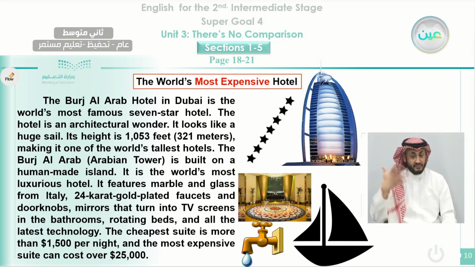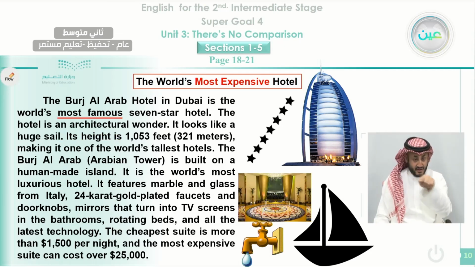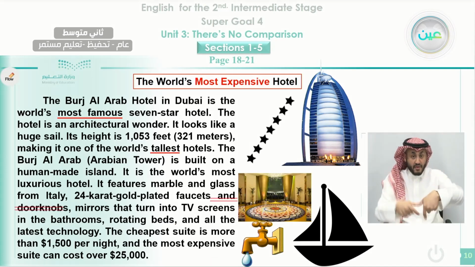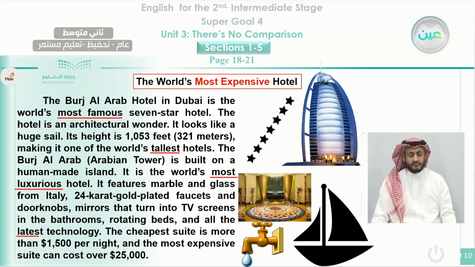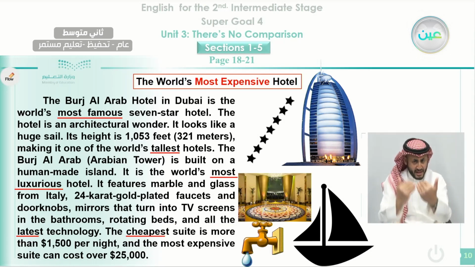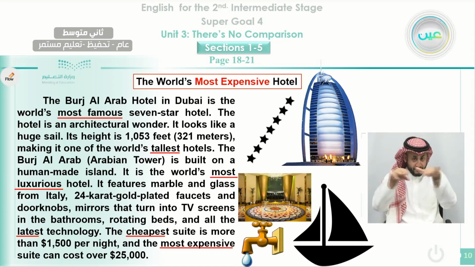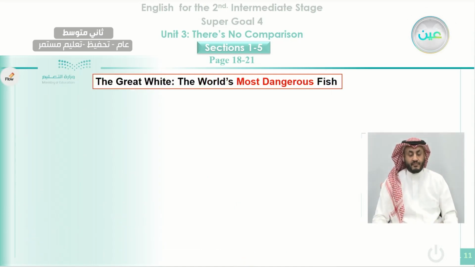Okay, let's underline the words that describe or that are used to compare things. Like here, the first one is the most famous. Also, we talk about the tallest. Okay, here we have most luxurious and the latest. Okay, also we have the cheapest. The cheapest suite is $1,500 for one night. Also, the most expensive suite is $25,000 US dollars.